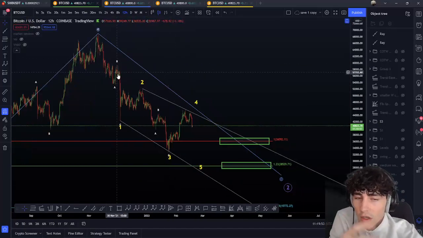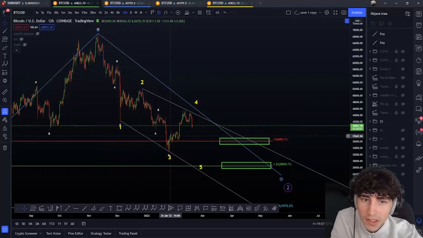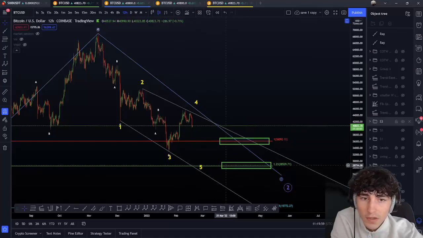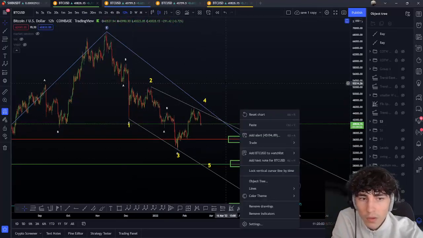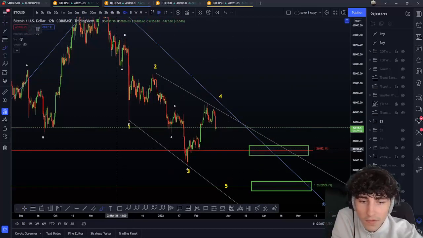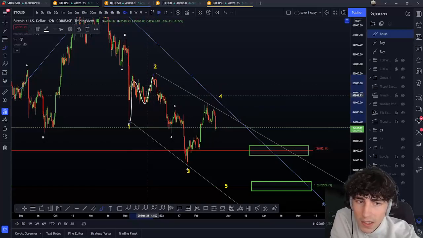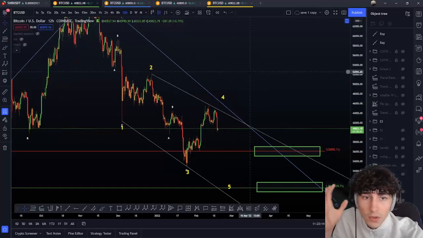In the C wave, we're going to get an impulsive or an ending. So an ending, ABC in the wave 1, ABC zigzag in the wave 3, ABC zigzag in the wave 5. You can get some other corrections in waves 2 and 4. Now, most of the time you want to get some ABC zigzag, but here, for example, if we're in these waves, we have done a WXY inside this wave 2, and we have done another WXY inside this wave 4 here.